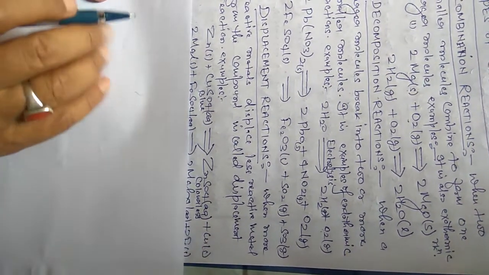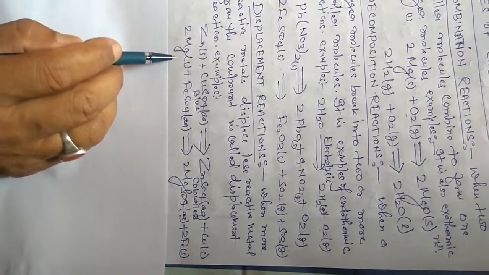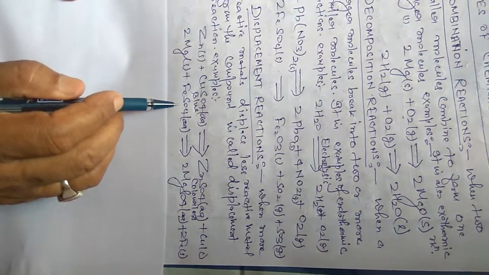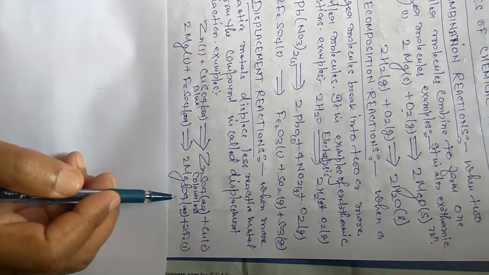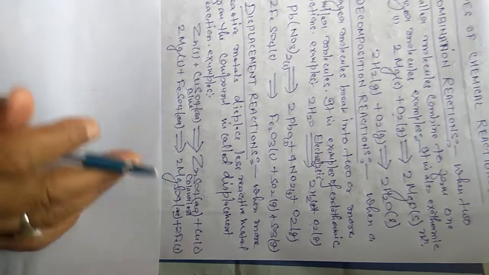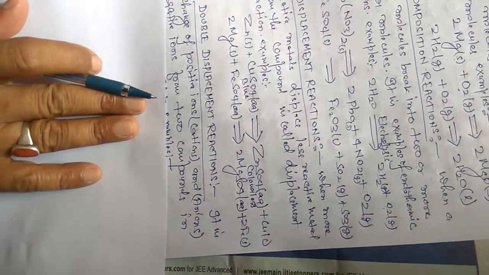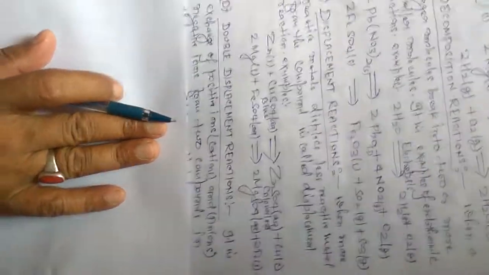And copper is formed. When magnesium metal is added to ferrous sulfate aqueous solution, magnesium sulfate is formed and iron metal is deposited. Such types of reactions are called displacement reactions.